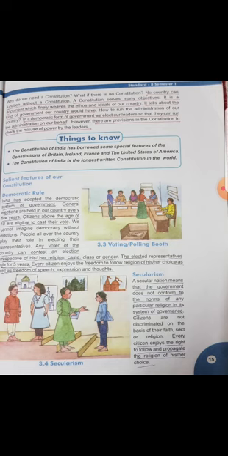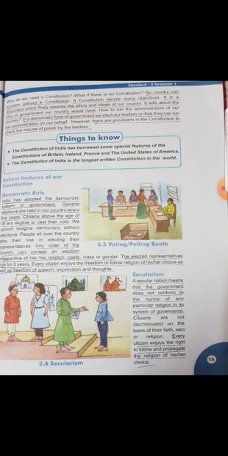In a democratic form of government, we elect our leaders so that they can run the administration on our behalf. So, in a democratic form of government, we, the citizens, elect our leaders by voting so that they can run the administration on our behalf. However, there are provisions in the constitution to check the misuse of power by the leaders, and laws are also made in the constitution to check that the leaders do not misuse their power. So उनकी ताकत का वो गलत इस्तेमाल नहीं कर सके.